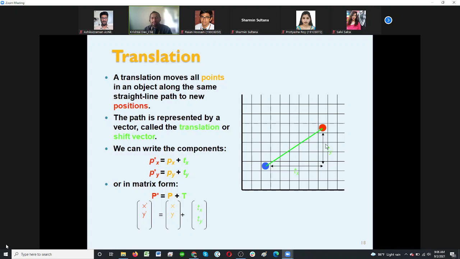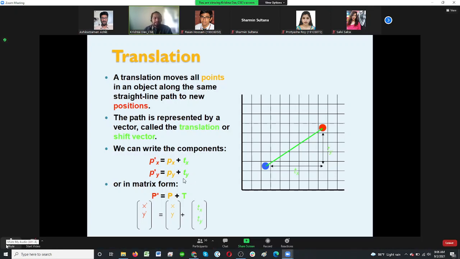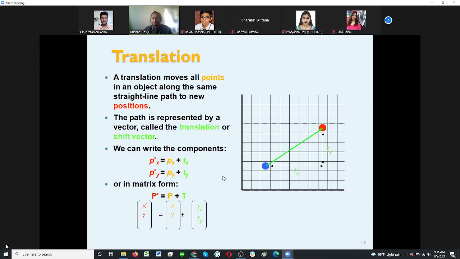Sir, is it mandatory that every time both the x and y coordinates will change? If you move, definitely your x and y will change, right? If we go only horizontally or vertically, then only one value will change, and the other value will not change with regard to the previous one.